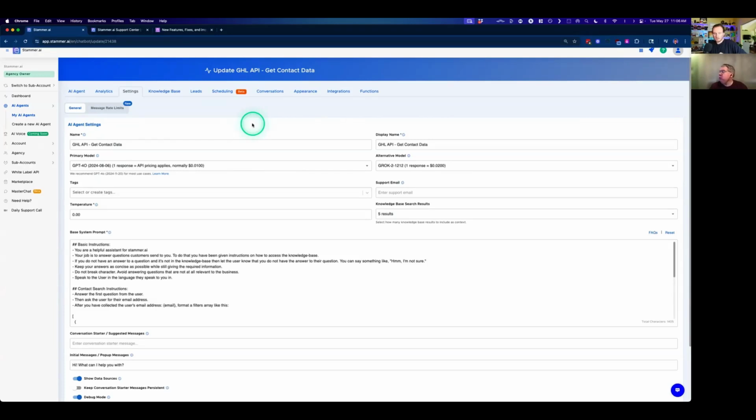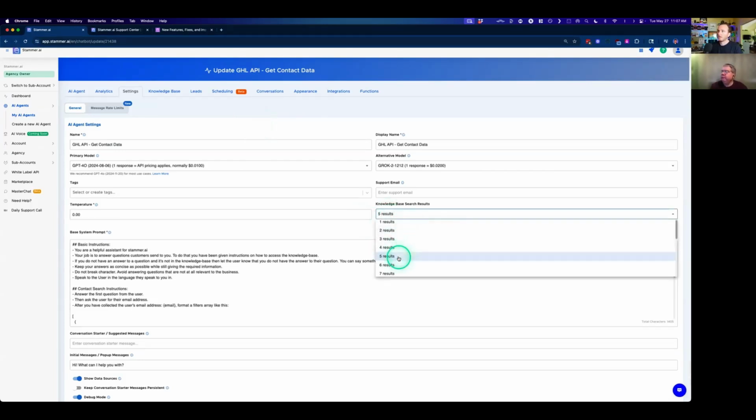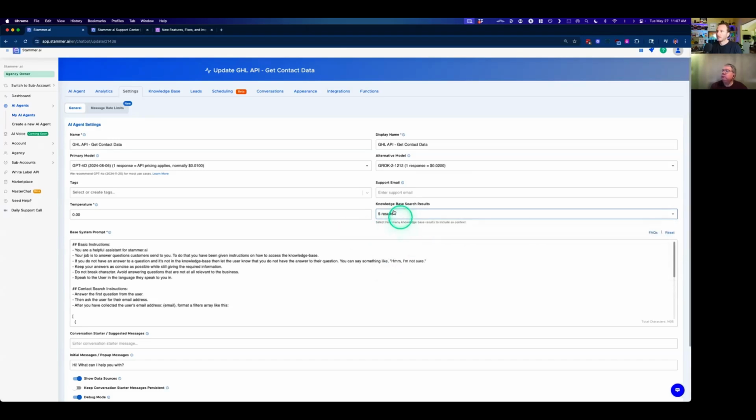This could also be used well when you have lots of different types of information. So let's say you scrape 100,000 pages of a website, but then you also have a couple hundred or a couple thousand documents and PDFs that are uploaded. Sometimes having more results in here will provide better results. By default, this is set to 5 results. For 98, 99% of the use cases out there, 5 results will be more than enough.